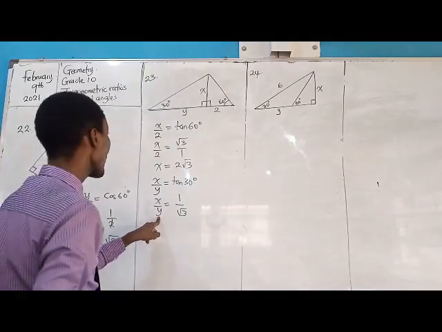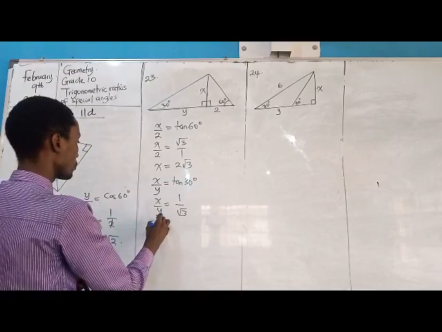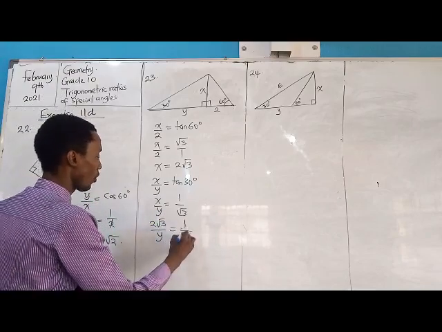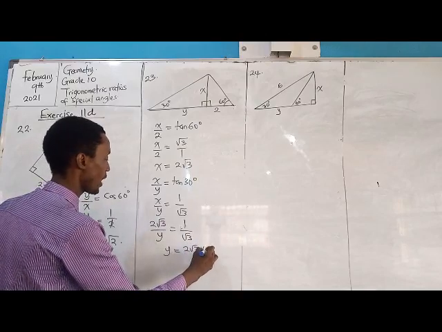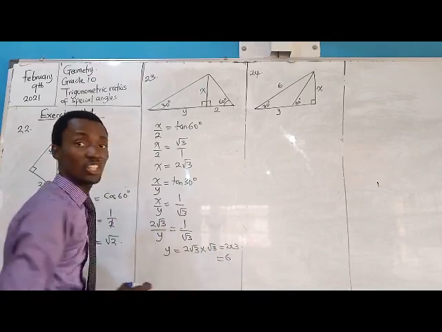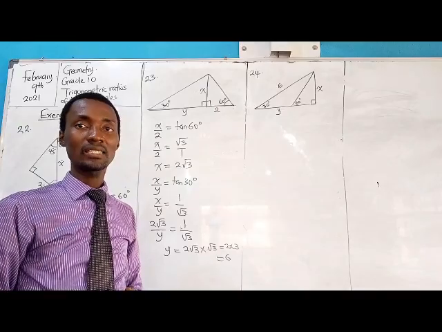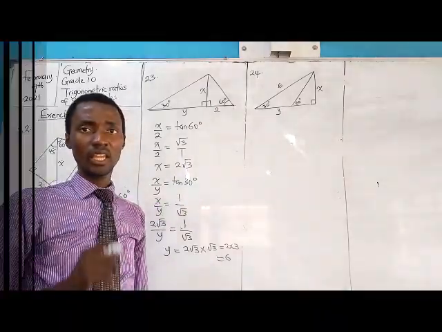We know x is 2 root 3, so 2 root 3 over y is equal to 1 over root 3. So y becomes what? 2 root 3 times root 3, which will be 2 times 3, and that is 6. So the solution to that problem becomes 6. Okay, we go to question 24. In question 24,